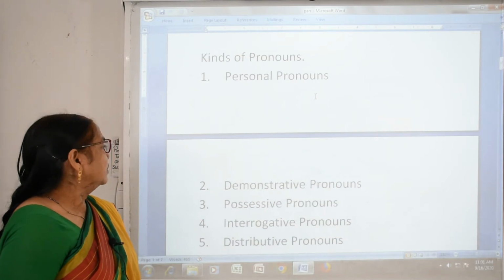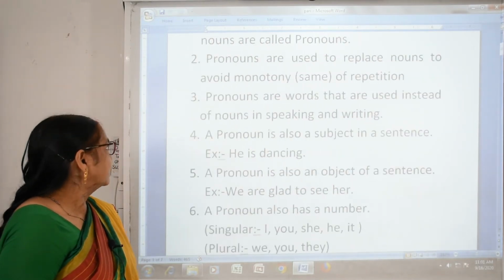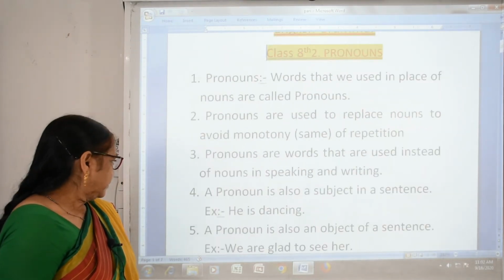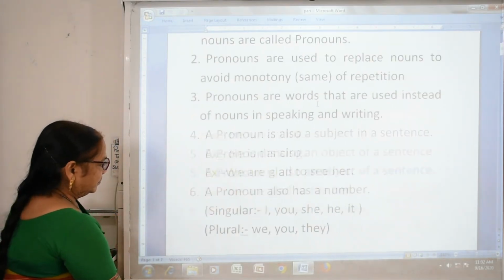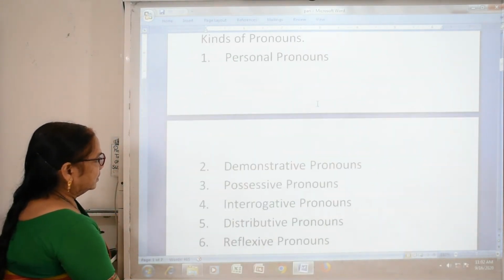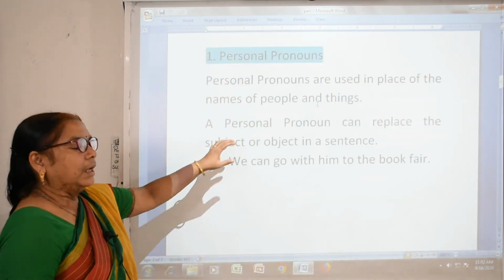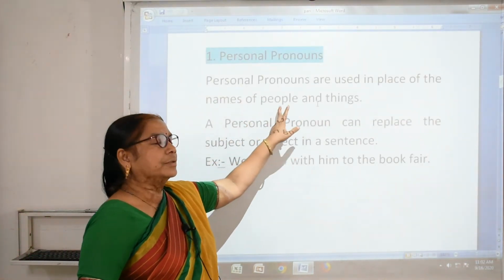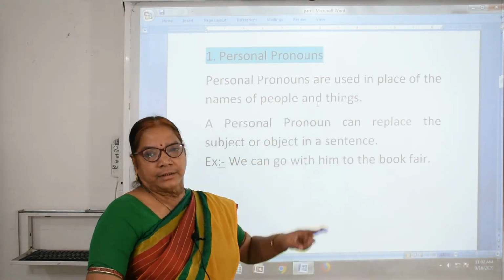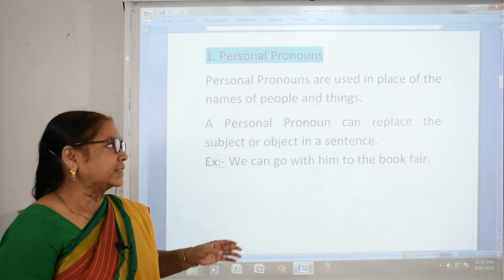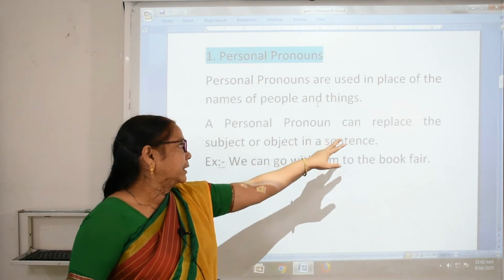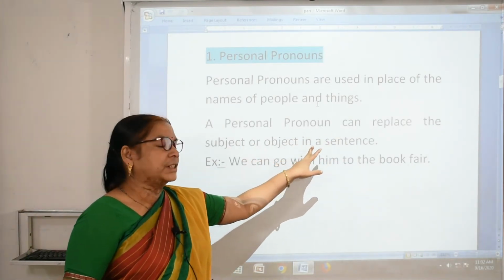So now we will see personal pronoun first. Personal pronouns are used in place of names of people and things. A personal pronoun can replace the subject or object in a sentence.